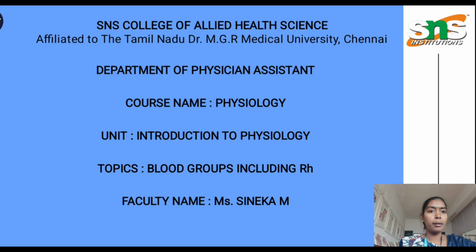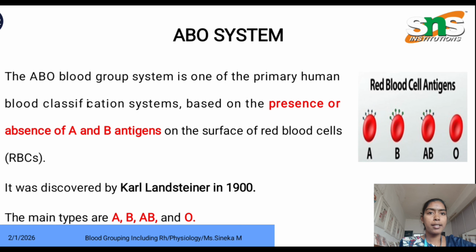Today we are going to see about blood groups including RH. In the ABO system, human blood groups are classified based on the presence or absence of A and B antigens on the surface of red blood cells. Here is the image of red blood cell antigen. Group A contains A antigen, Group B contains B antigen on the red blood cell surface, Group AB contains both A and B antigens on the red blood cell surface, and Group O contains no antigens.